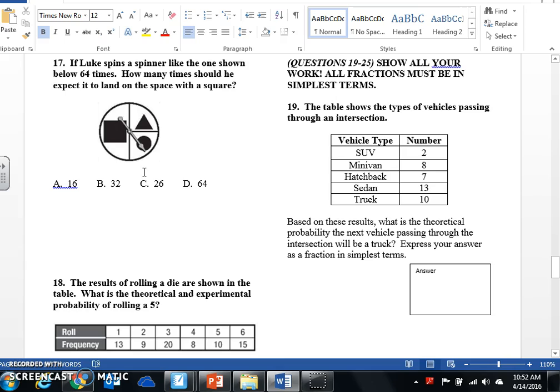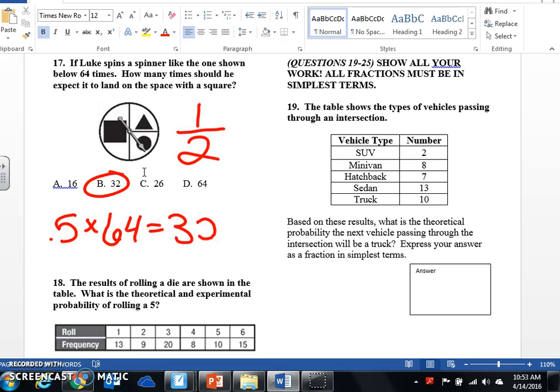Okay, if Luke spins a spinner, like the one shown below, 64 times, how many times should he expect to land on this space with the square? All right, if you look at the square, I understand there's only 3 sections. However, the square takes up half of the spinner. So you have a probability of spinning the square half of the time. So you could do fancy math and turn that into a percentage or a decimal. But really, let's get real. What's half of 64? 32. Or you could say 1/2 is 0.5. 0.5 times 64. And I promise you in your calculator, you'll get 32.